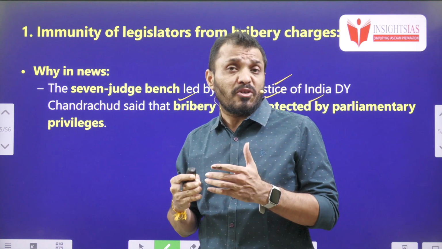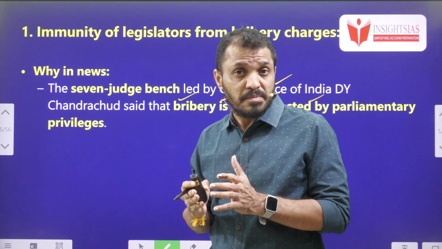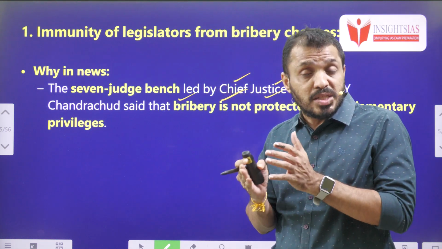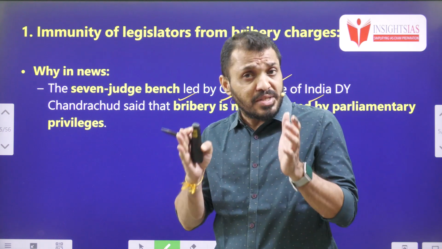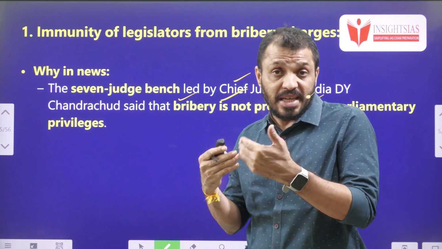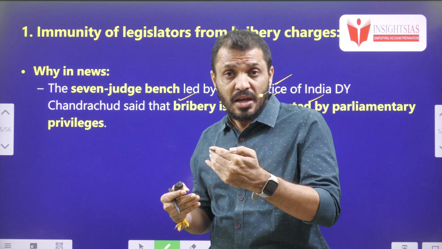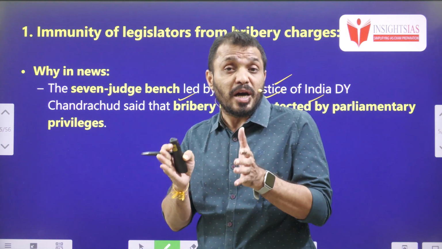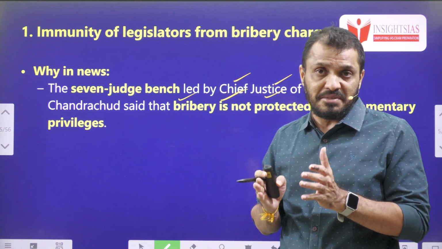What happened in the P.V. Narasimha Rao case? In that particular case, the Supreme Court held that even if parliamentarians take bribes, if the bribe is related to an action in Parliament, it is covered under parliamentary privilege. That means even if an MP took a bribe and voted, because that voting is related to Parliament, the bribery also comes under the protection of parliamentary privilege, so they cannot be prosecuted. That was the judgment previously given by the Supreme Court.